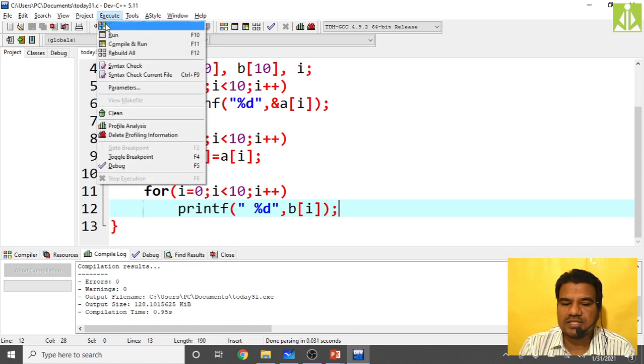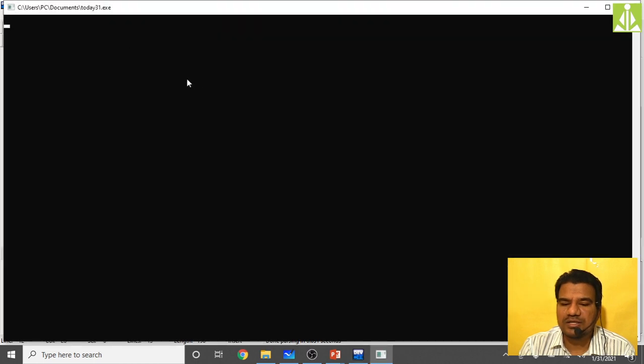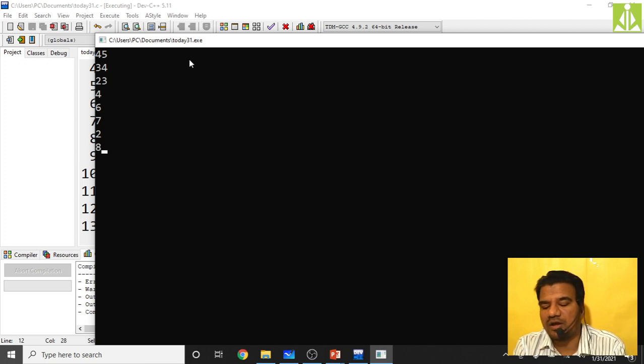Save it, already saved. Let's compile it. Compilation successful. Now run it. It is simply waiting, which means it is asking for input, because we have not given anything in the program, so it is not printing any message over here. So what I have to do, I have to input 10 values. 4, 6, 7, 2, how many? 7 already. 8, 9, 10.